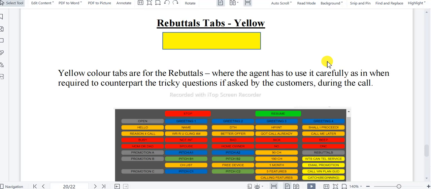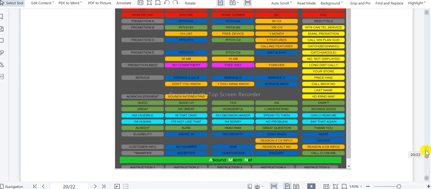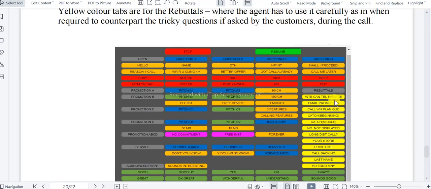Fine guys. So we are going to see rebuttals. Okay. So rebuttals will be in yellow color in the prompts. So you can see here, if the customer asks some tricky questions, you can choose any one of these buttons which is relevant to the question of the customer. So that will be in yellow color prompts. Okay.